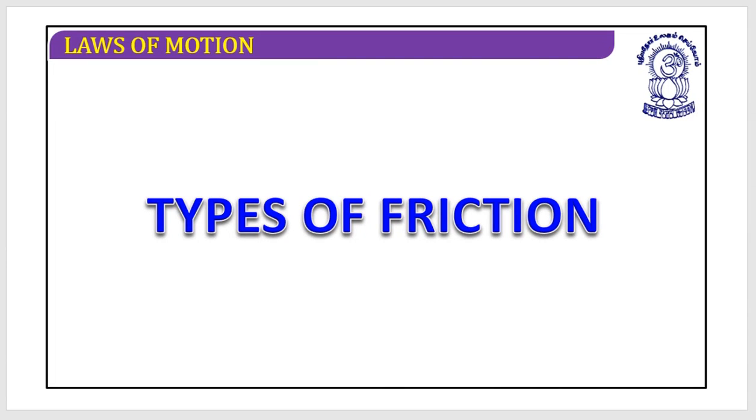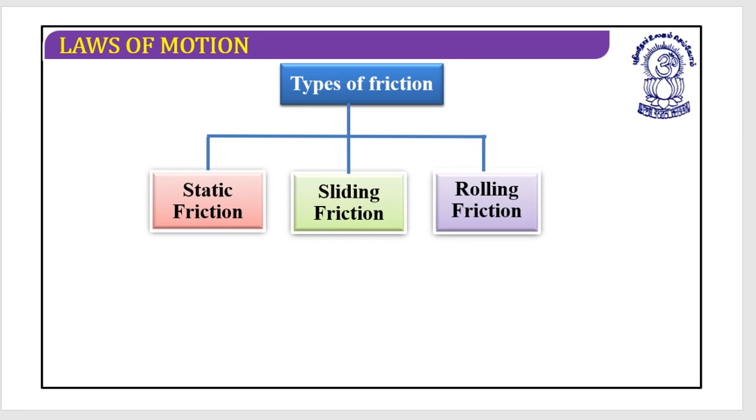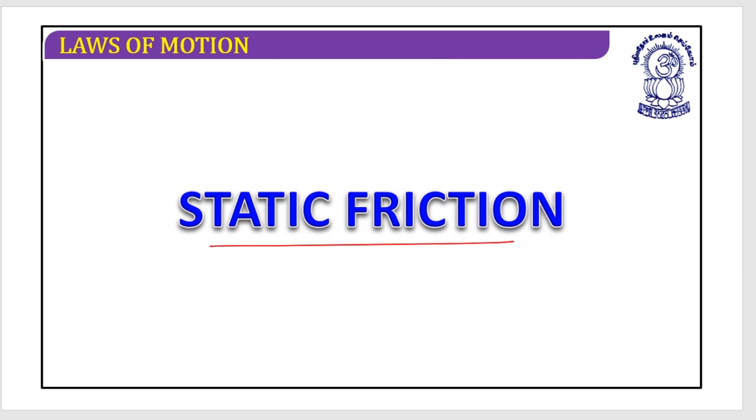Let's discuss types of friction. Basically, there are three types of friction: static friction, sliding friction, and rolling friction. We are going to observe this one by one very carefully. Even this is a very important aspect according to the theories, as well as to understand the concepts, how friction arises and why friction arises. So let's begin with static friction.